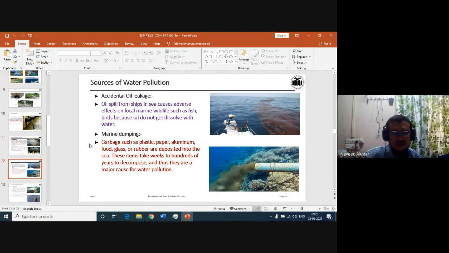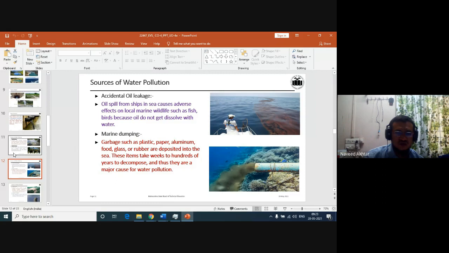Then marine dumping: garbage such as plastic, paper, aluminium, food, glass, or rubber is deposited into the sea. These items take weeks to hundreds of years to decompose, and thus they are major causes of water pollution. So these are the sources of water pollution.